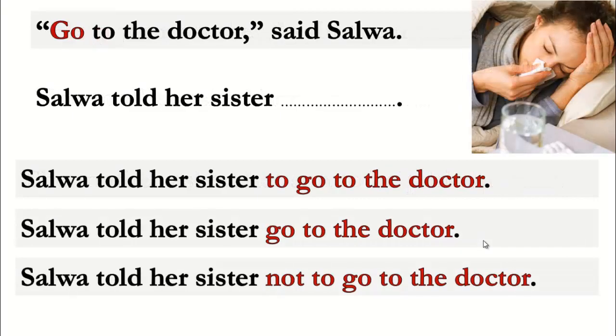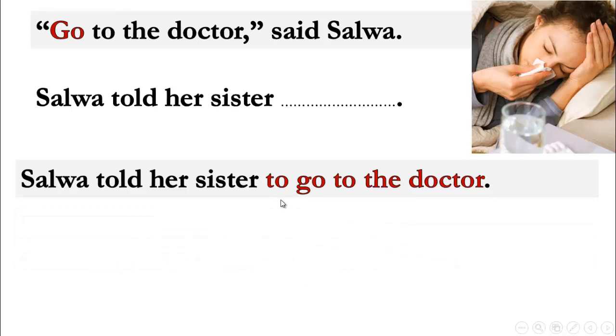Next sentence. Go to the doctor, said Salwa. So Salwa told her sister, I'm going to leave you to answer this one. Take your time and you have the three choices. As we have learned, exclude this one because this one is positive, an affirmative one. So it is not negative, so we cannot use not to. So to go to or go to directly. That's right, excellent. Well done, because we have to link using what? To. So Salwa told her sister to go to the doctor.